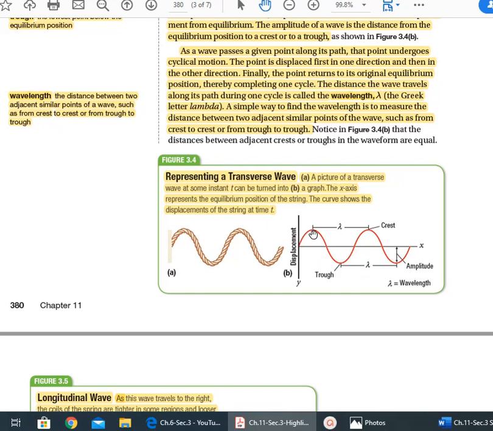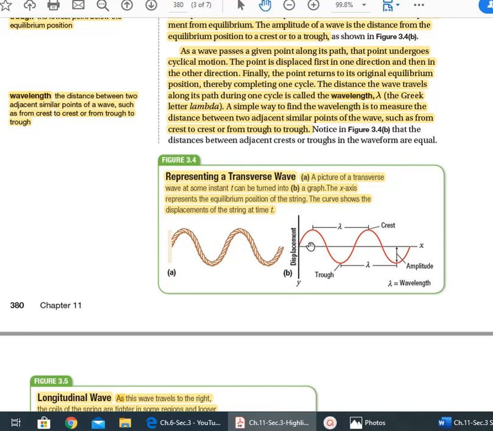That means if this is crest number 1 and this is crest number 2, they are called successive because they happen after each other. If there is a third crest here, it's not successive to the first one because there is another crest in between. Now, one more piece of information. This is called the equilibrium position, represented by the x-axis. The y-axis is represented by displacement.